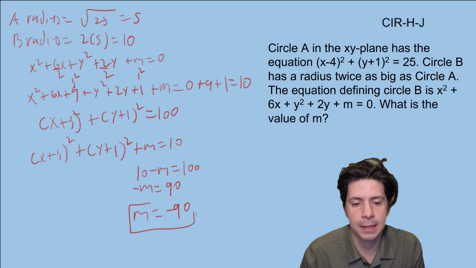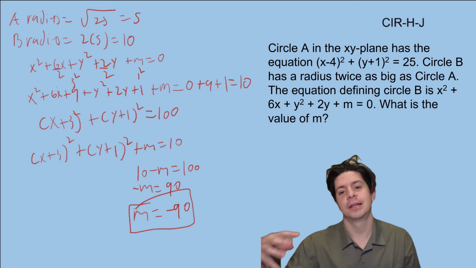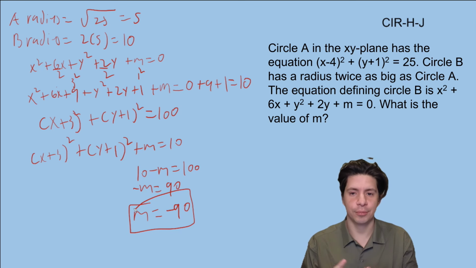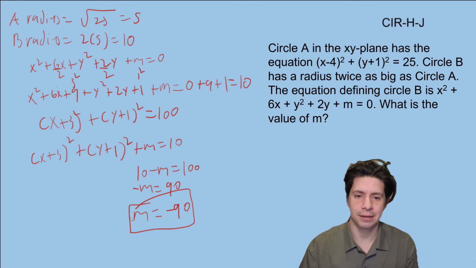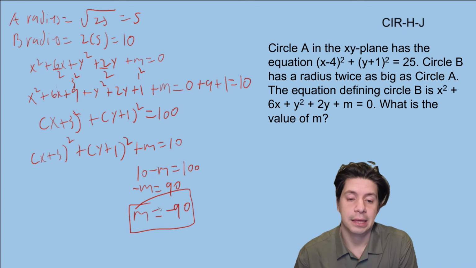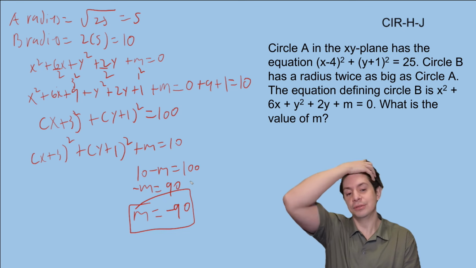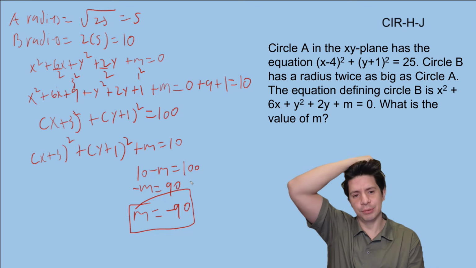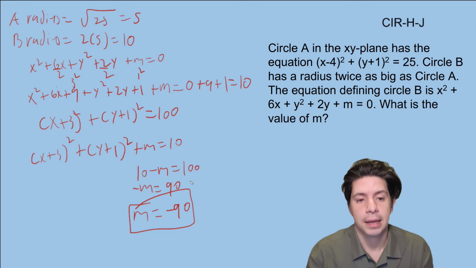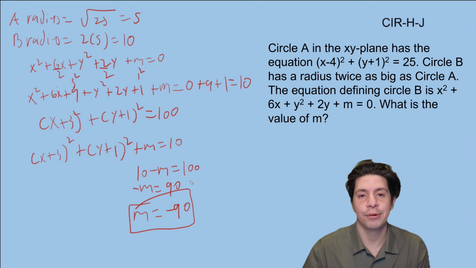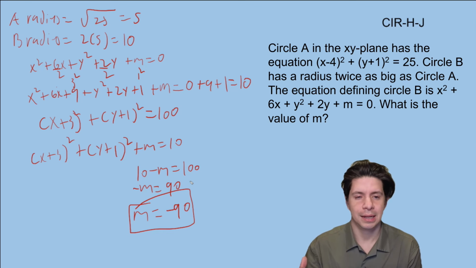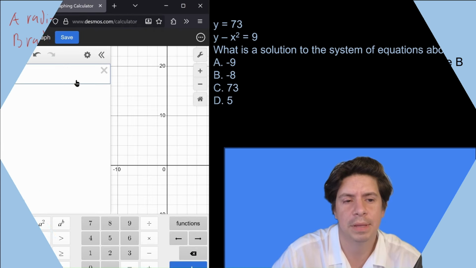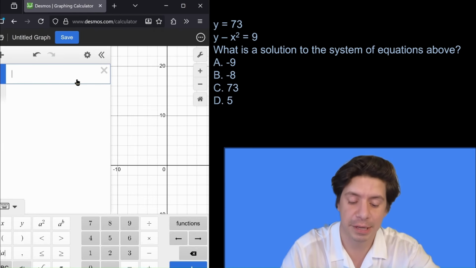Okay? So this one, a bit more complicated than the last one because we have to make it into standard form. But if you know what it should look like and you know completing the square, then it's not too bad at all, right? And then you move that over and you find it. I think this is an interesting one because you do it and you can't really use Desmos too easily. And they like to do that. They like to make questions that are too confusing for Desmos or are just too tricky for it.